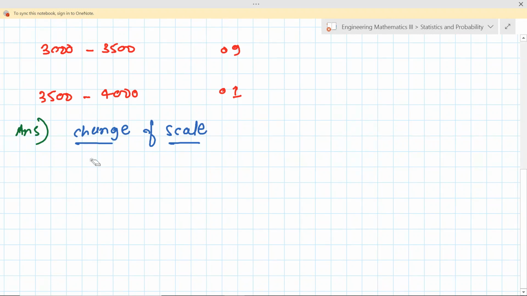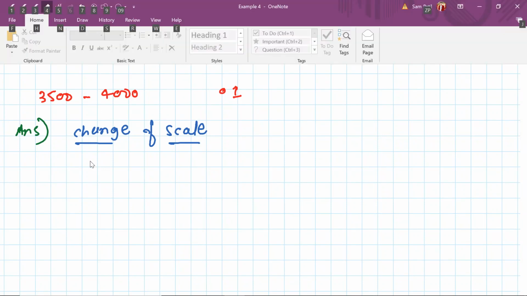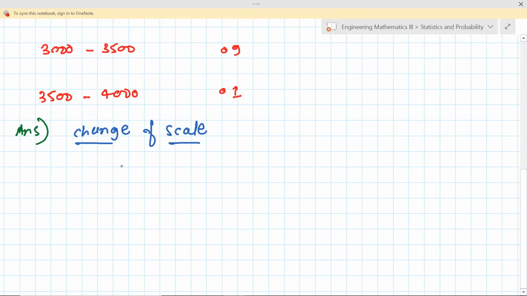Suppose we have xi, and here ui is the new value. ui is nothing but xi minus a divided by h, where h is the height of the class, meaning the difference between the upper limit and the lower limit.